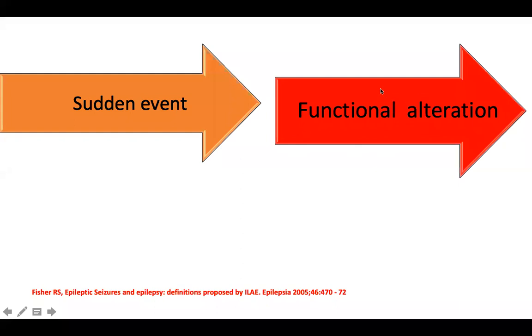Seizure does not always mean motor jerking or vacant stares or uprolling of eyeballs. It could be even a sensory event, a psychological event, or a behavioral event. So this basic understanding of what a seizure is by clinical definition is any sudden event which leads on to a functional alteration, and this functional alteration could be anything: psychological, behavioral, autonomic, sensory, motor. Once you understand this basic definition, then you should divide a seizure into 2 types.